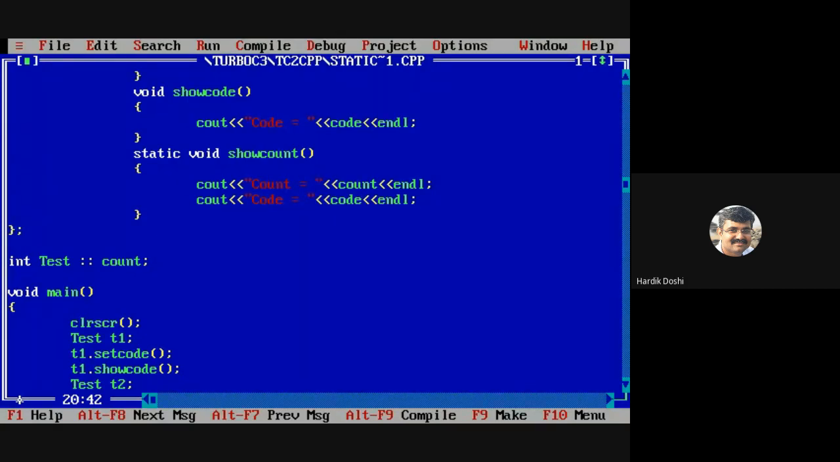No, we cannot write a function outside the class. There is no possibility like that. Is it fine? Okay. Should we move further?